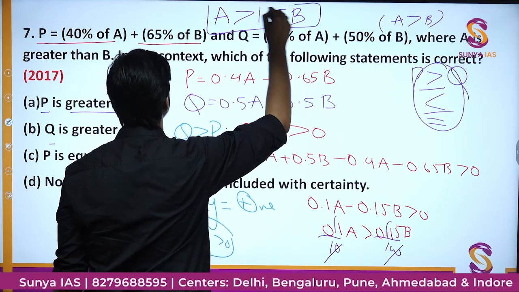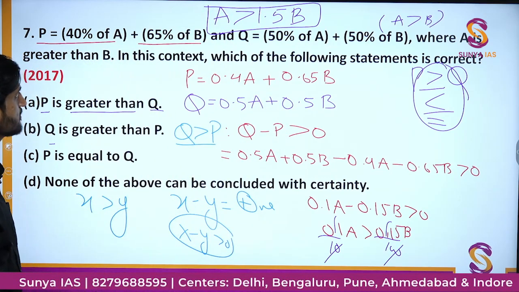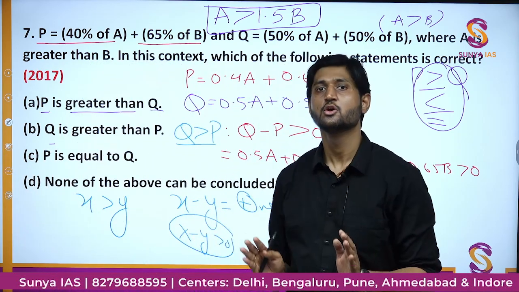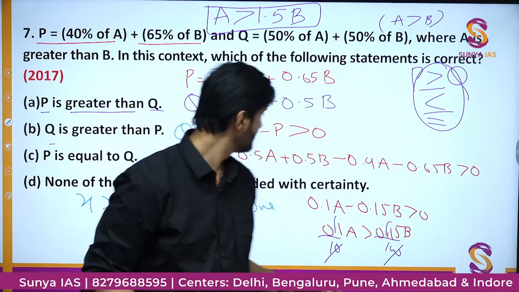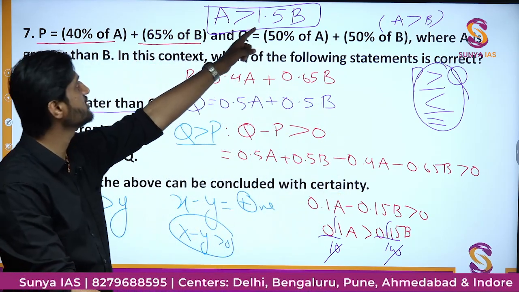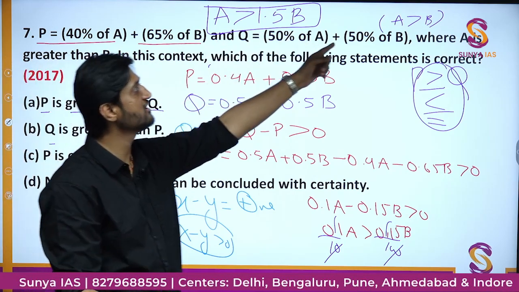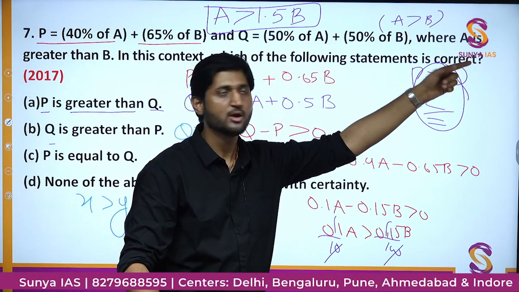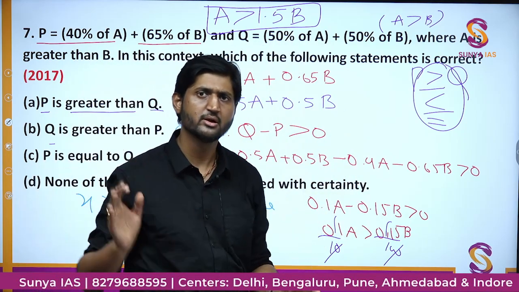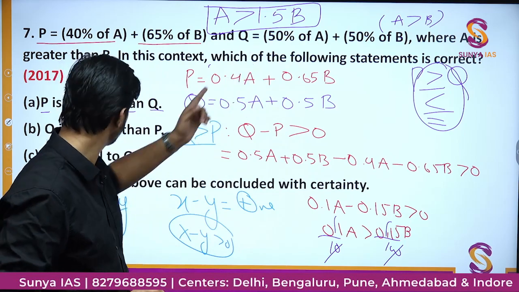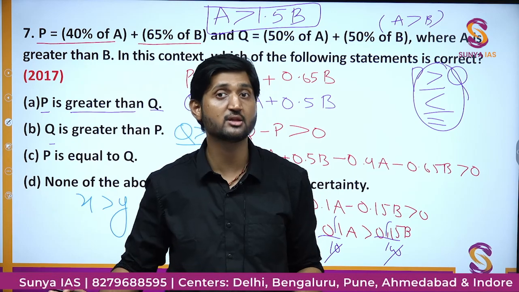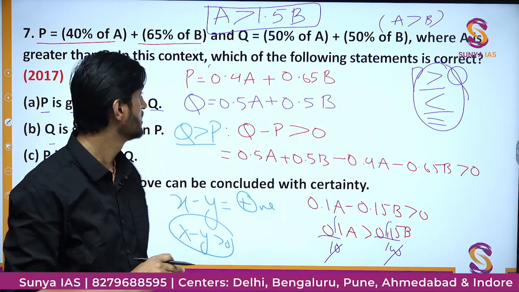And this is the very key to this question. Now, you have to understand one thing: if Q has to be greater than P, then this condition must be satisfied. But what is the condition given to us in the question? A is greater than B. Only this condition is provided to us, not this condition. So let's discuss something which might help to actually figure out this thing, and pay attention, because this part is going to be very conceptual. So just open your ears and follow me.